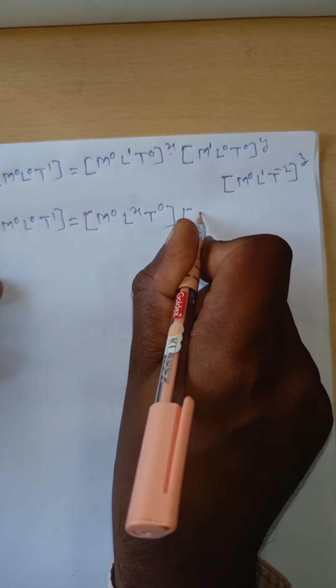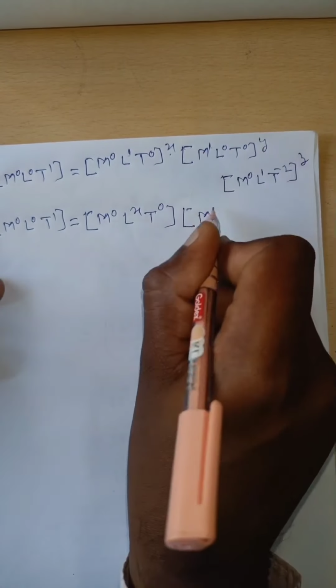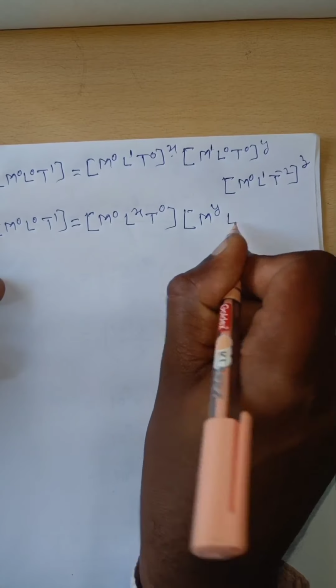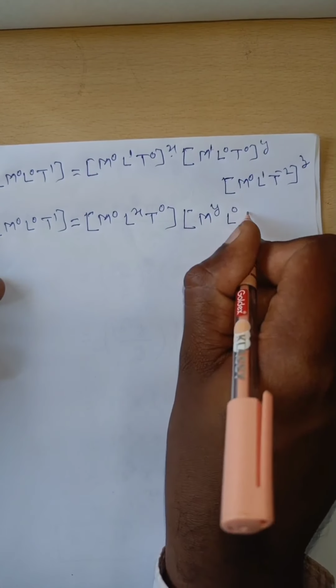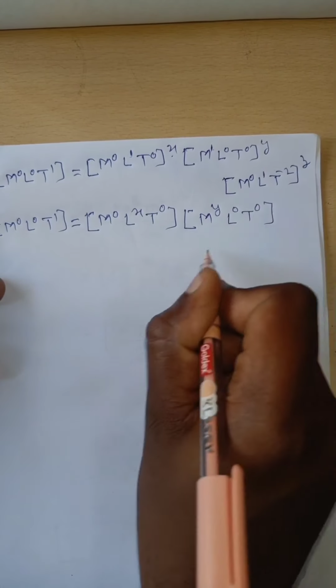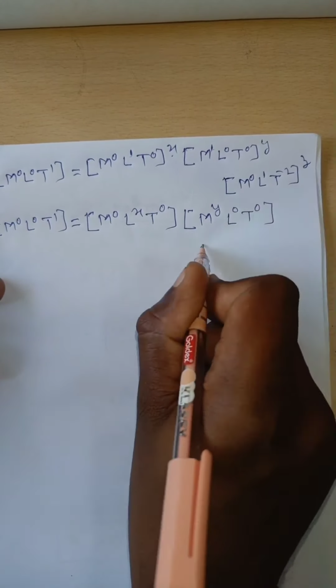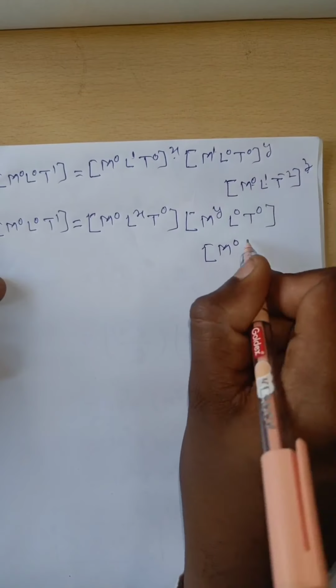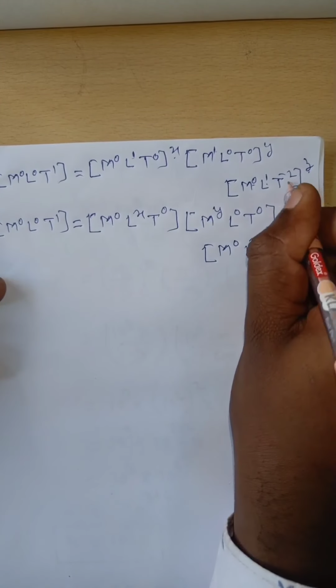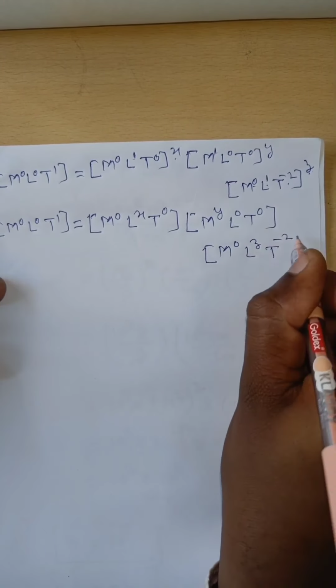Now next, M to the power of 1 into Y, M to the power of Y. L to the power of 0 into Y, 0. T to the power of 0 into Y, 0. Next, M to the power of 0 into Z, 0. L to the power of 1 into Z, Z. T to the power of -2 into Z, -2Z.